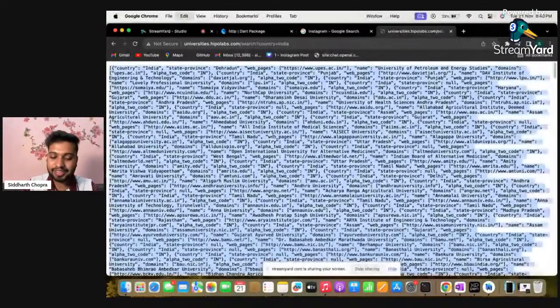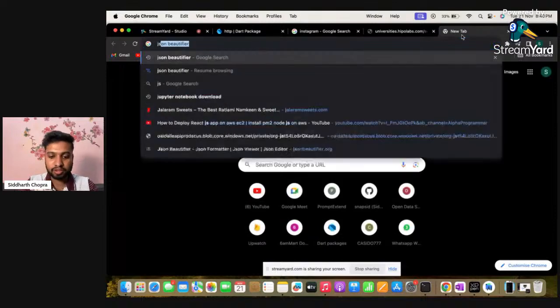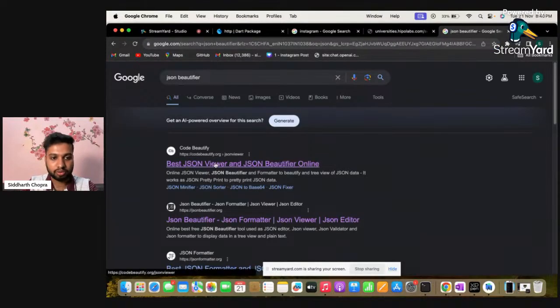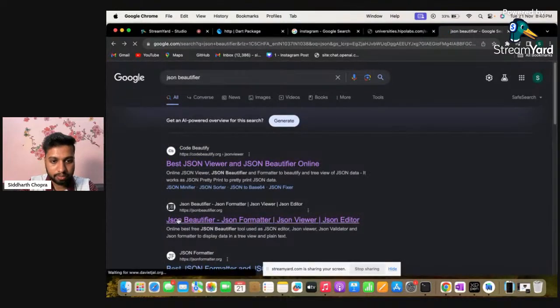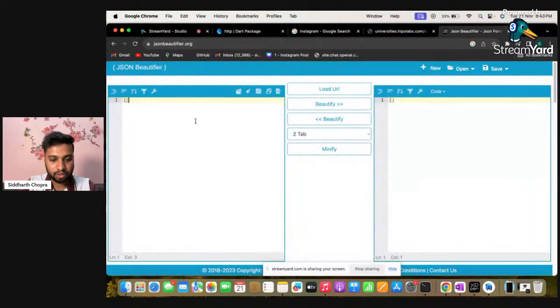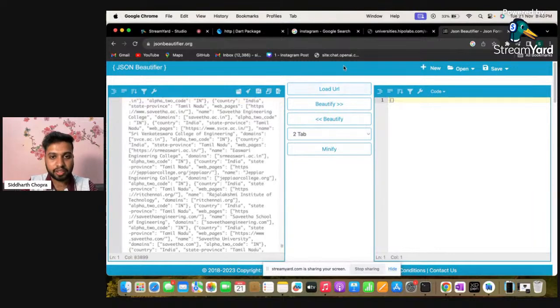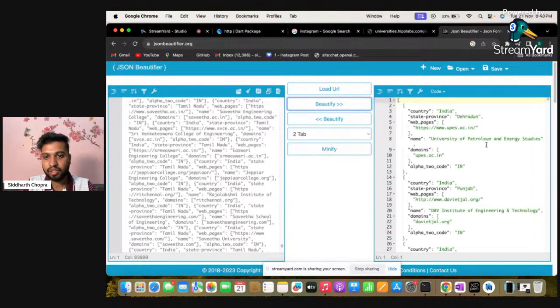As this is not in a human readable format, I will copy this and pass it into a JSON beautifier. This will beautify the JSON. I will paste it here, click on beautify, and it will beautify it.